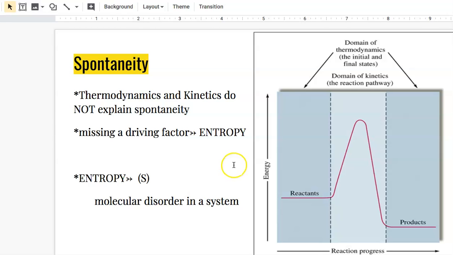Thermodynamics and kinetics do not explain spontaneity. Thermodynamics talks about the reactants and the products. Kinetics talks about how the reactants become the products. But we're missing a factor when we want to talk about spontaneity. That factor is entropy, which we designate with the letter S. Entropy is a measure of the disorder of a system, or how chaotic a system is.